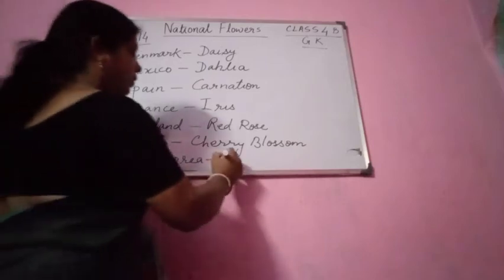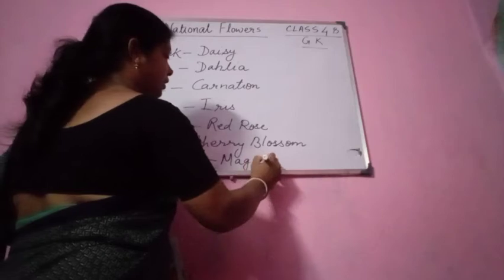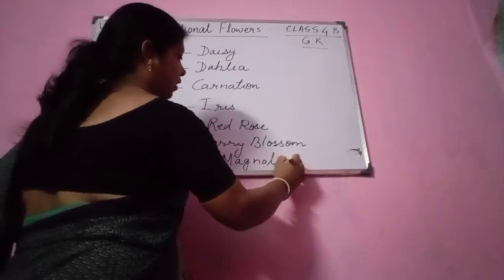What is the national flower of North Korea? That is magnolia. The national flower of North Korea is magnolia.